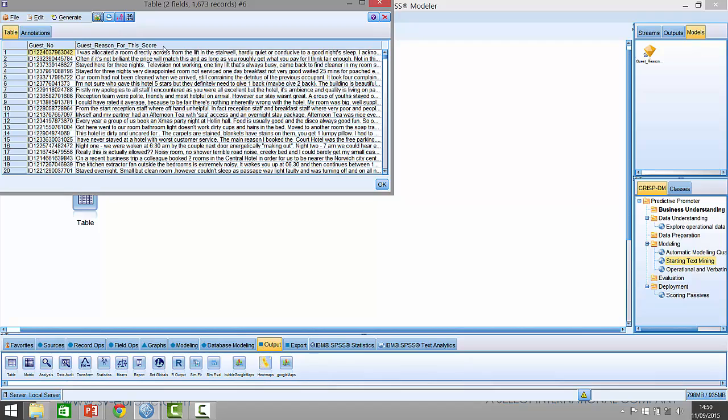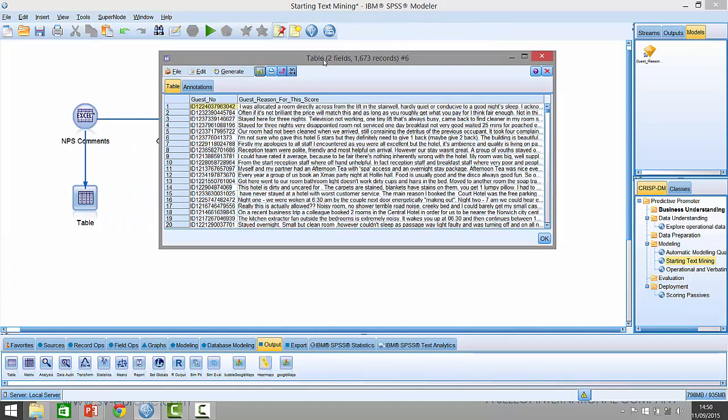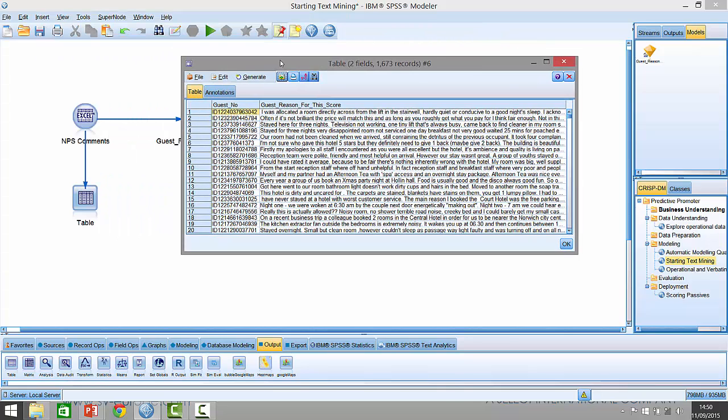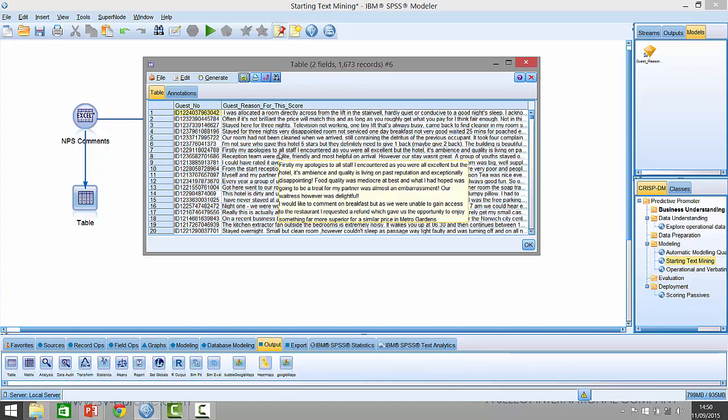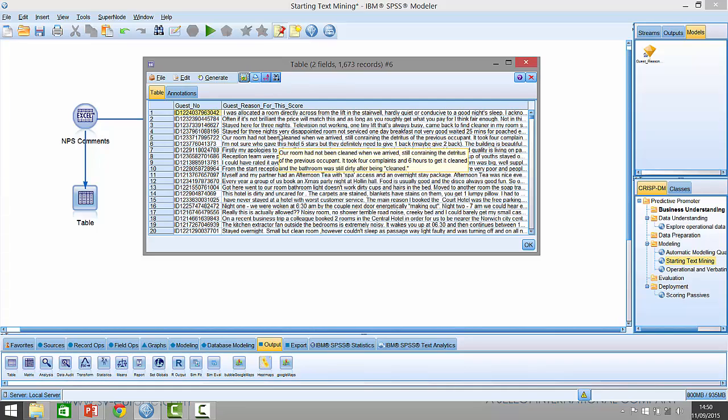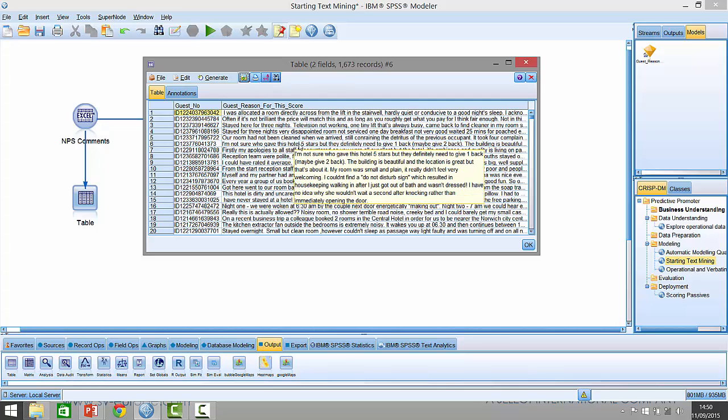So we've got a field called guest reason for the score. We've got the guest number. We're reading it from an Excel file here, and we're simply looking at the data at the moment. We can see that they've said various things. They've talked about lots of different aspects of their stay. It could be the service or the facilities or the price or the parking or the location. Sometimes they're quite verbose and sometimes they're much more clipped and short.